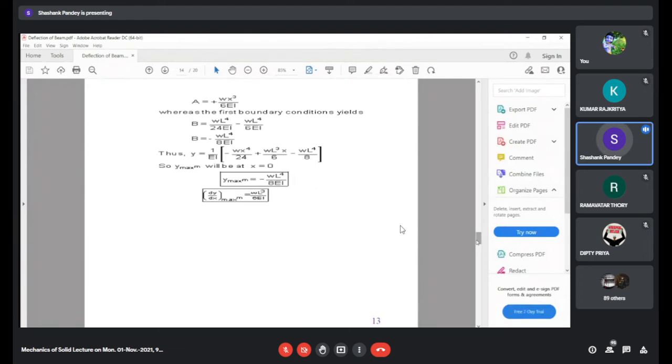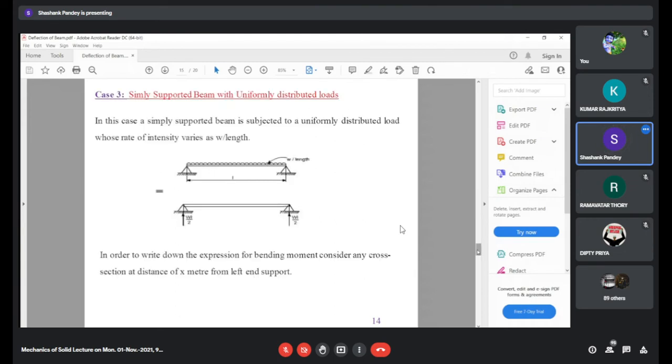In our engineering problem, we have one more commonly loaded beam, which you can see here. This is a simply supported beam with uniformly distributed load. So it is a simply supported beam subjected to uniformly distributed load. We are also interested in determining the deflection of these types of beams. Before proceeding to this, if you have a weight W per unit length,